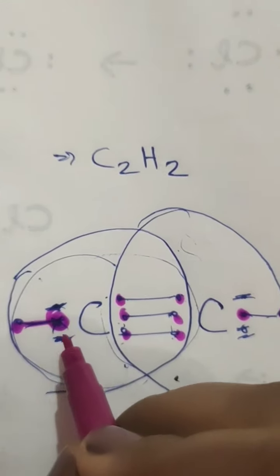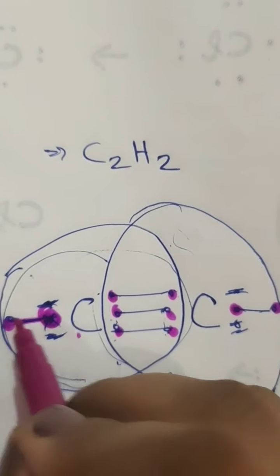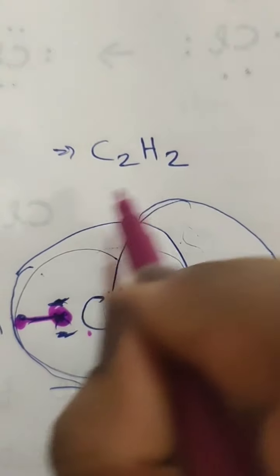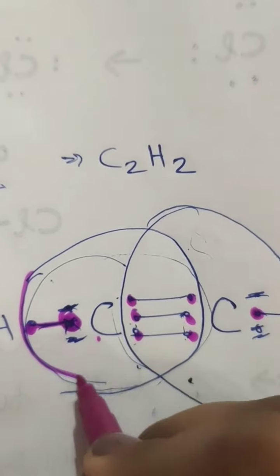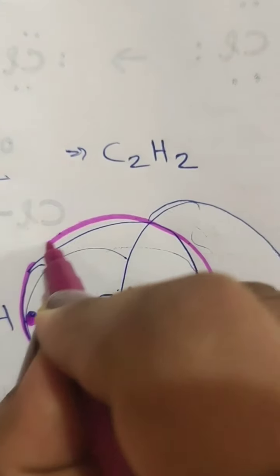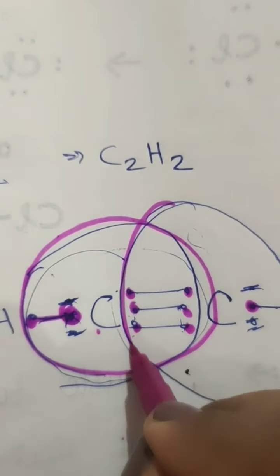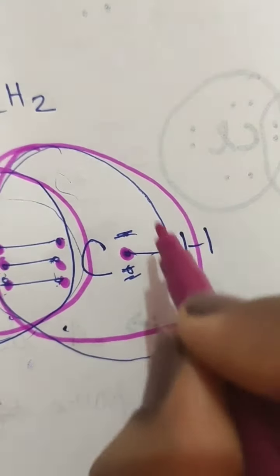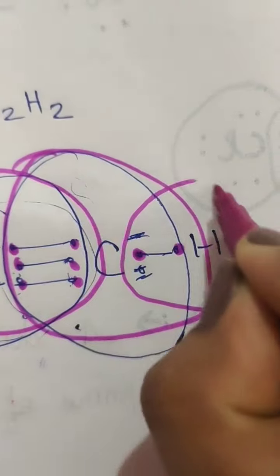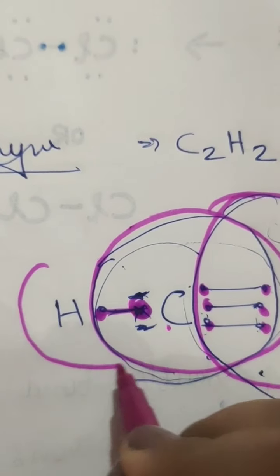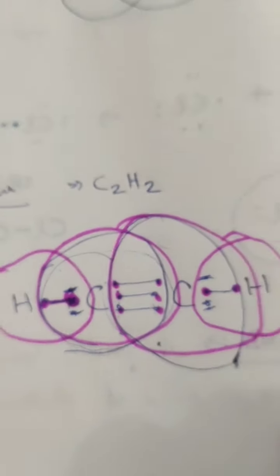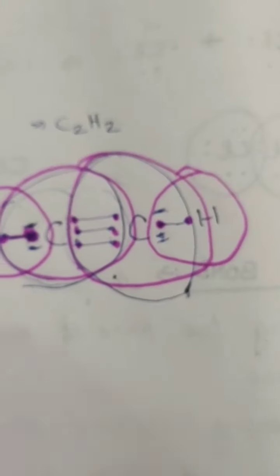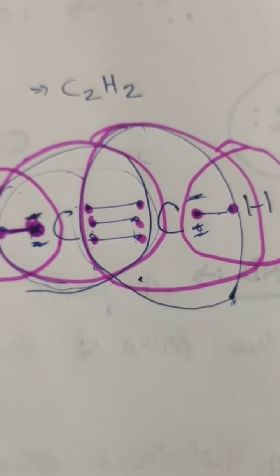And this other C will again have 8. So this is a triple bond. This is really messy, and the hydrogens each have 2 electrons. I hope it's clear. If not, I'll explain it again.